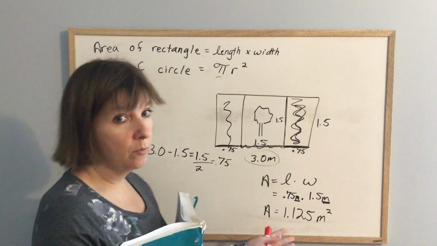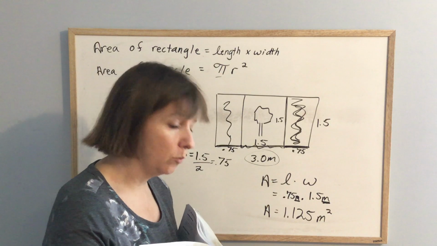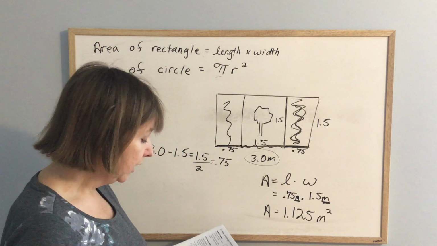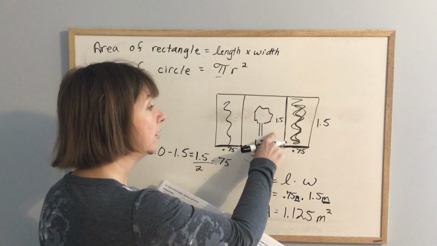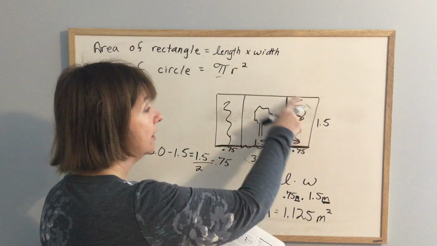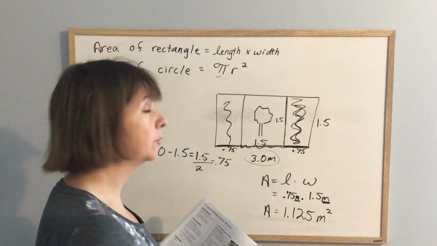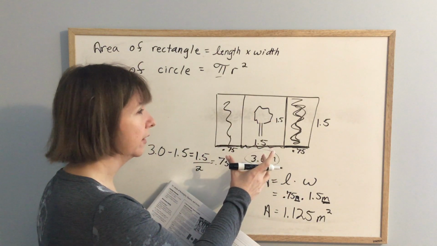That is not the only way to do it, and in fact, that is not the way they do it in the textbook. If you want to look at how they do the example in the textbook, they actually figure out the area of this white square, and then they figure out the area of the whole flag, and then they subtract the white square from the whole. Did I say triangle?